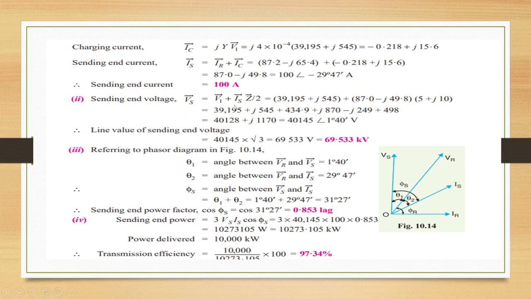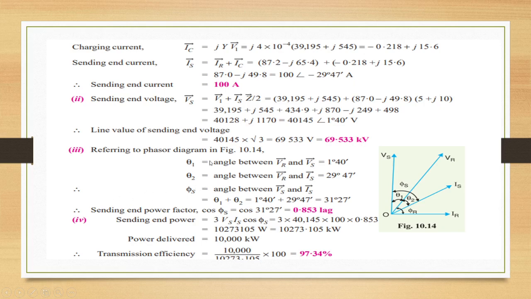Sending end voltage is V1 plus Is into Z by 2. Substitute all the values. We are going to get the value as 40145 angle 1 degree 41 seconds. So 40,145 into root 3, since we want the line value, is 69,533 volts or 69.53 kilovolt.